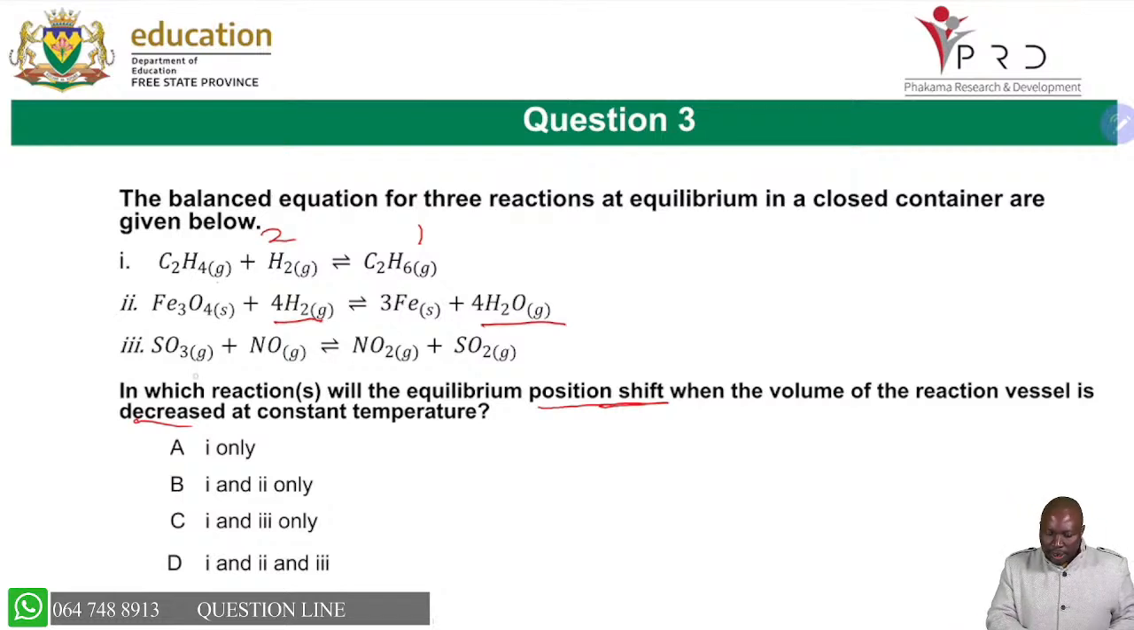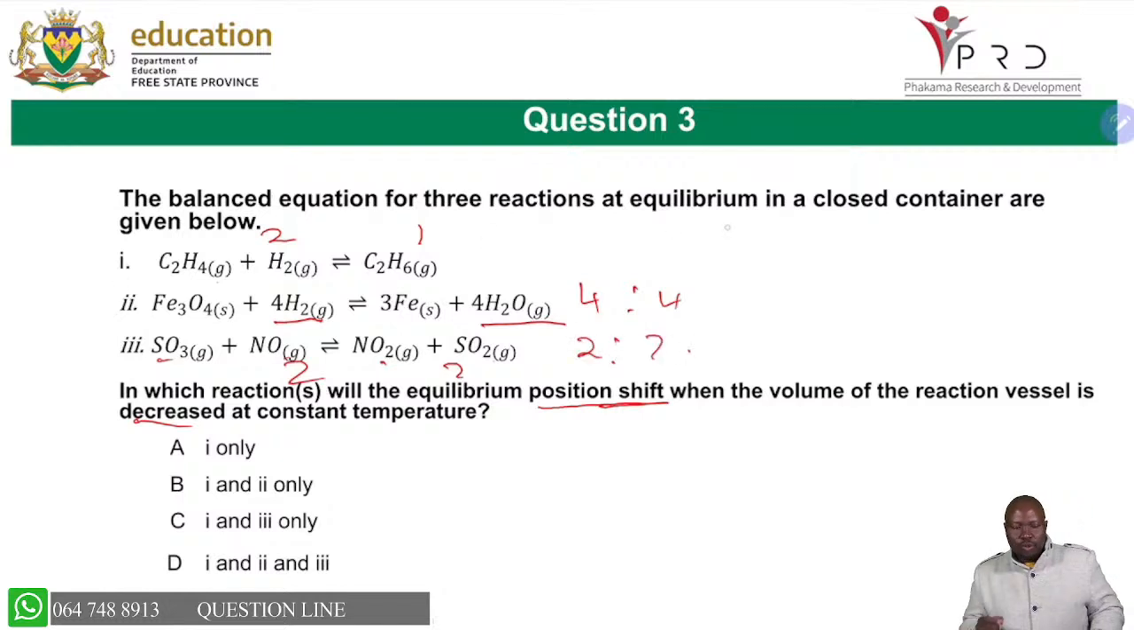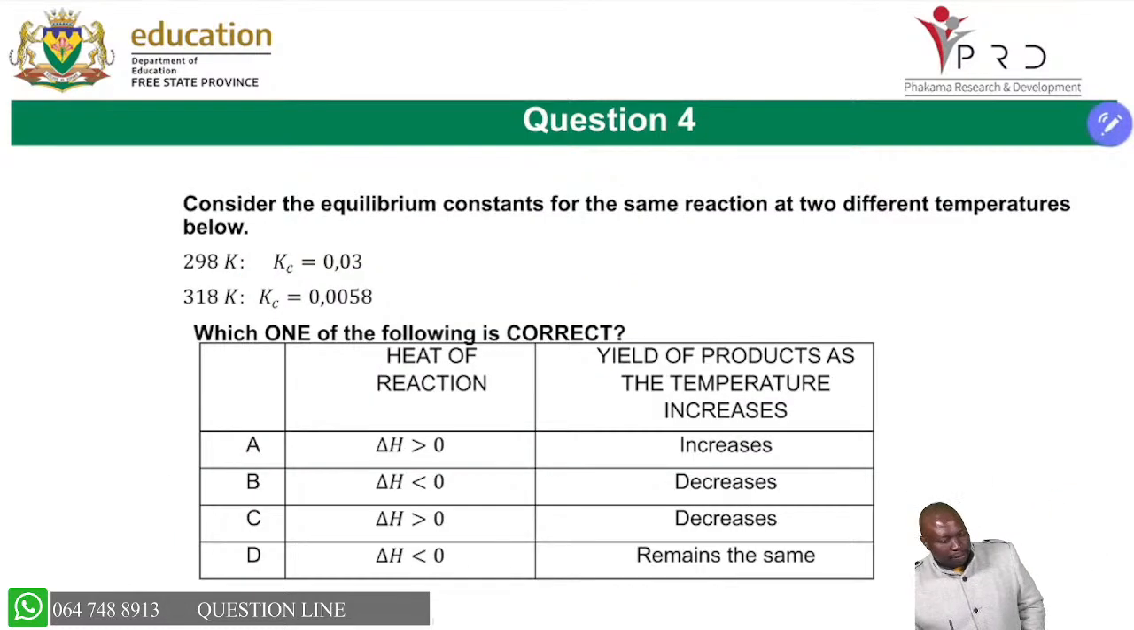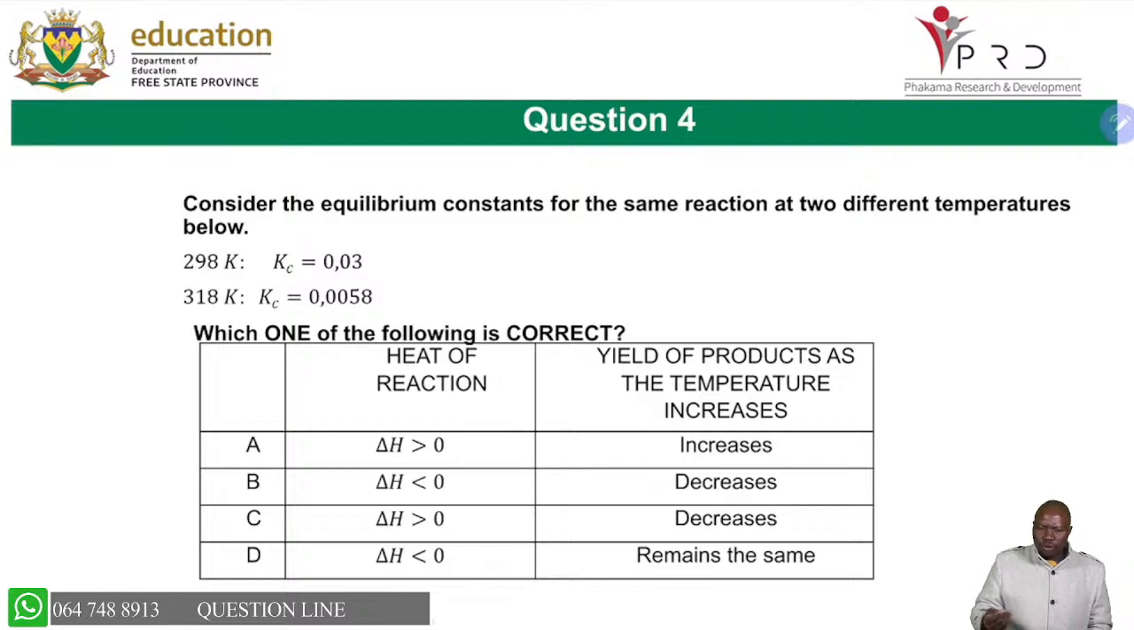Now, when you look at this one, we have 1 and 1 and 1 and 1. So it's 2 is to 2. So it's 4 is to 4. 4 reactants, 4 products, gas 2, 2. So it will only affect in 1, and your answer will be number A. Then you answer with no problems, and then you can continue to do as many problems as you can.